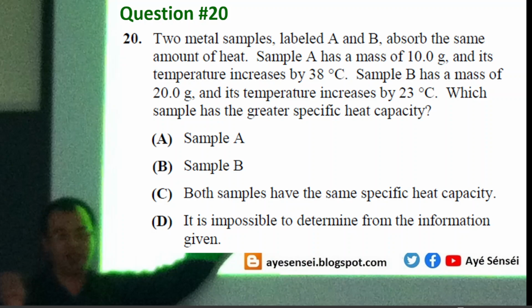And then sample B receives the same amount of heat and its mass is 20 grams and its temperature increases by 23 degrees Celsius. So which one has the greater specific heat capacity? So if we take a look at this, this is physics actually.